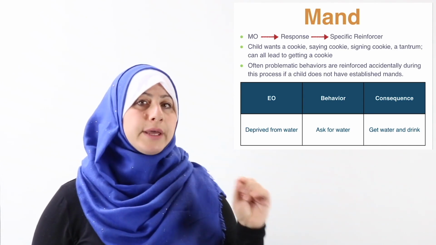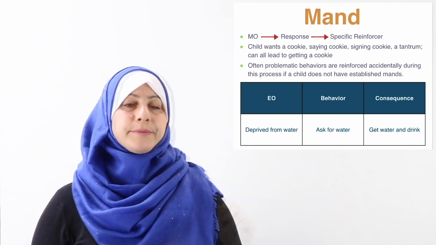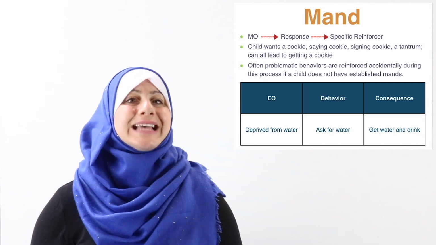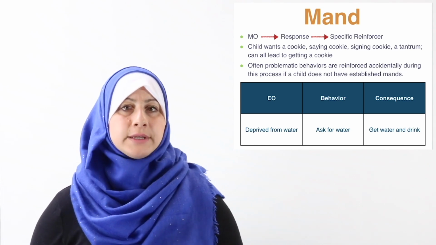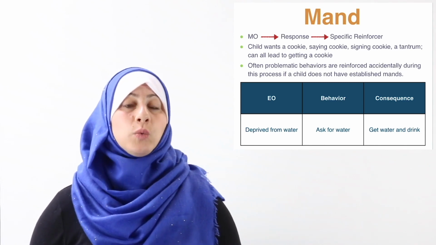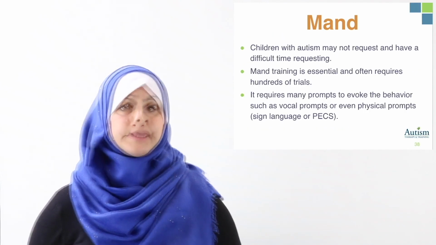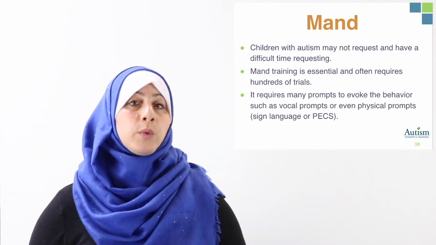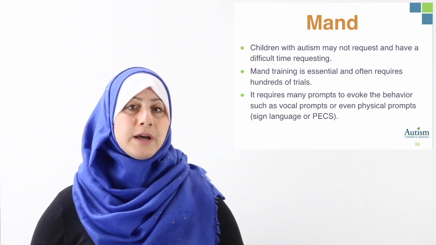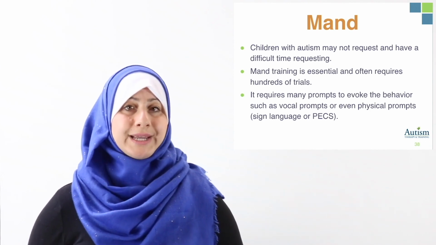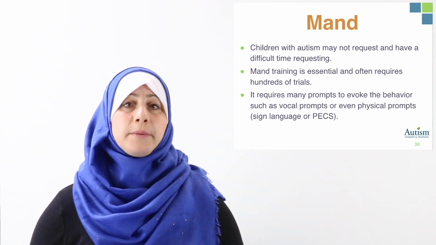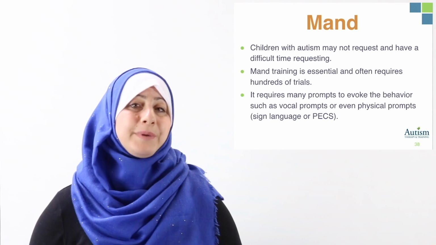Let's look at this table here and go through the example. The EO is deprived of water. The behavior is asking for water. That's the mand. And the consequence is getting water and drinking it. Children with autism or other developmental disabilities may not request or have a difficult time requesting. Mand training is essential and often requires hundreds of trials. It may require many prompts to evoke that behavior.